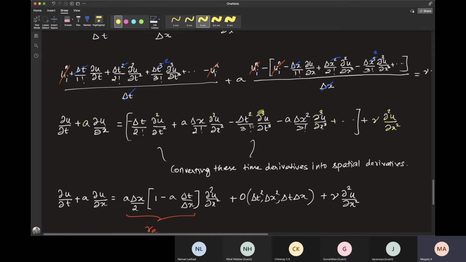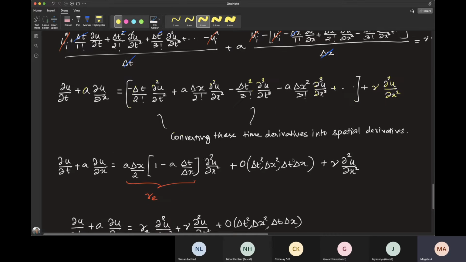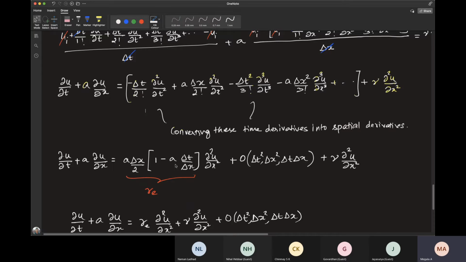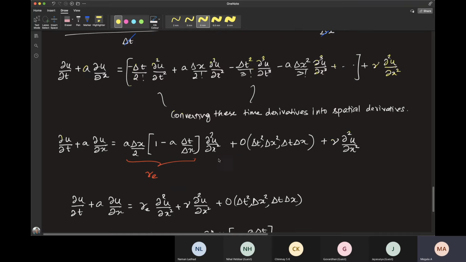You convert these derivatives in time into spatial derivatives by using the same procedure that we followed initially. Just differentiate further and further and write the derivatives in time in terms of derivatives in space plus some order delta t or order delta t squared terms, and you accordingly remove them. Doing that procedure, you get some expression like this. This is the convection part of your actual governing equation, this is the viscous or diffusion part of the governing equation, and this is the additional part.